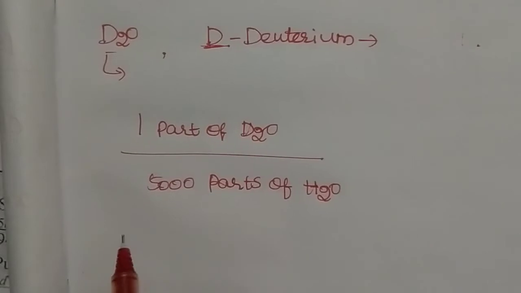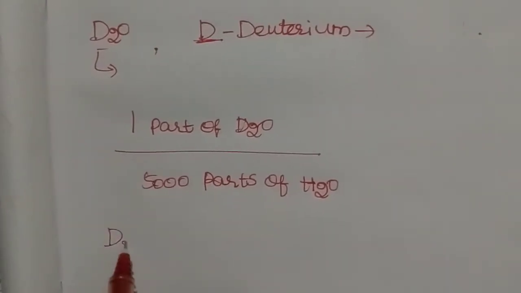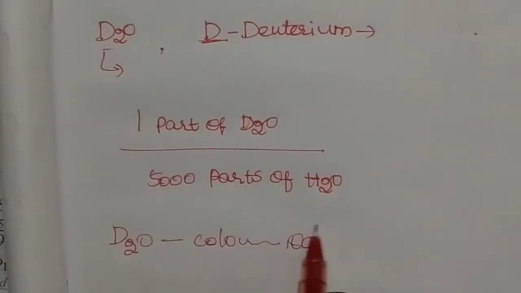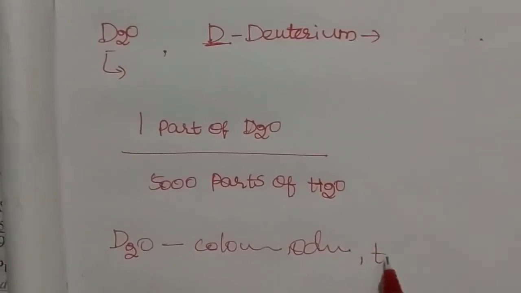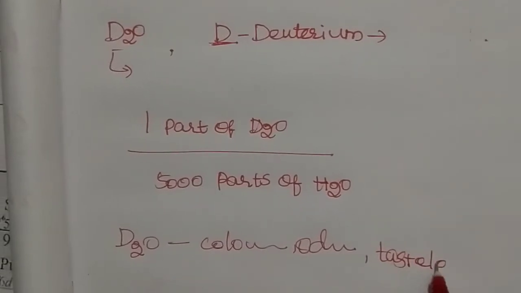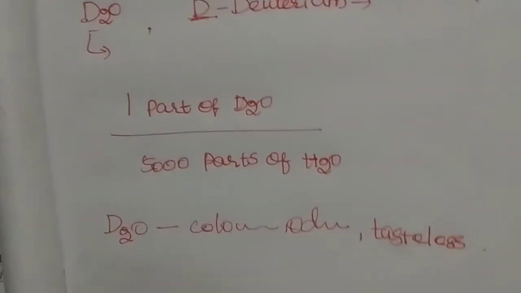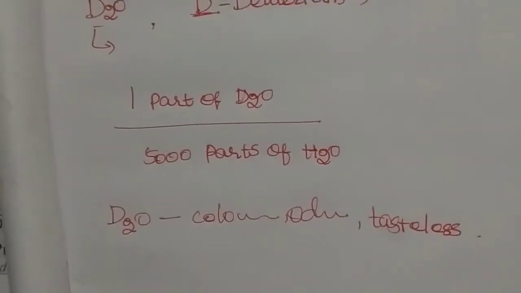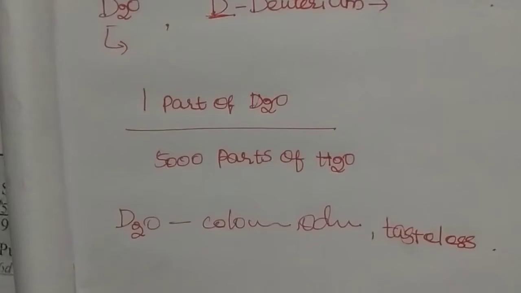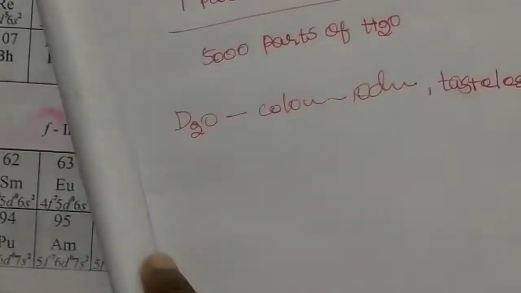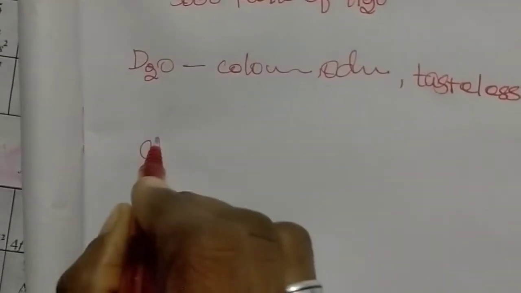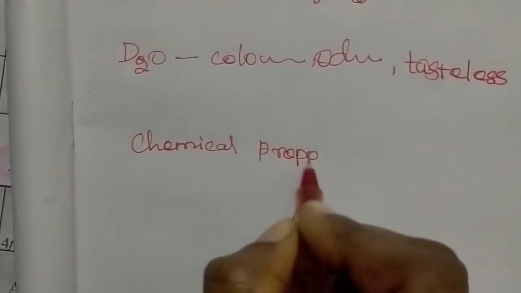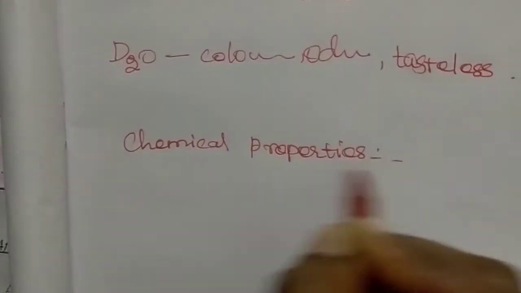The physical properties of heavy water, D2O: it is a colorless, odorless and tasteless liquid. And we have some chemical properties for this heavy water. Chemical properties.